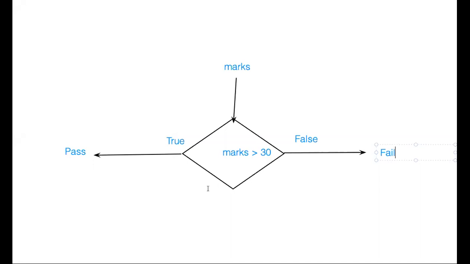This will be a separate flow, and this is a separate flow. If it's true, the student will get a pass certificate. In the false case, there can be other cases also. If it's false, we also have an option like maybe some grace options, and there can be multiple conditions again, and we have to decide based on this.